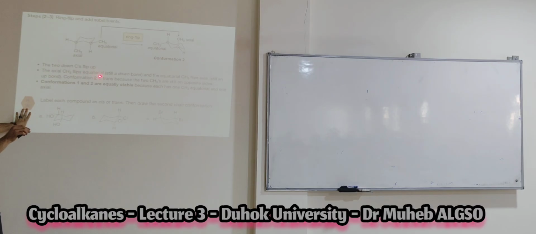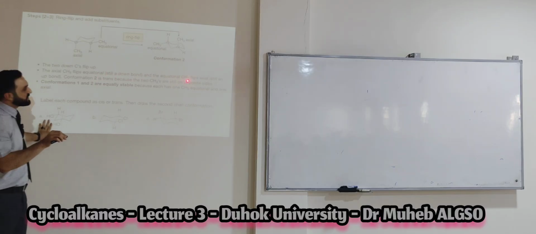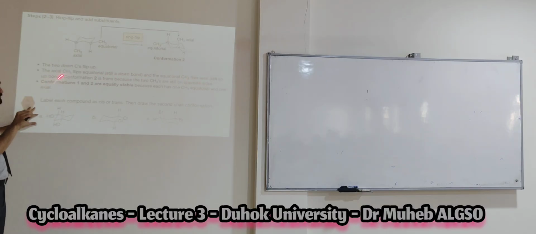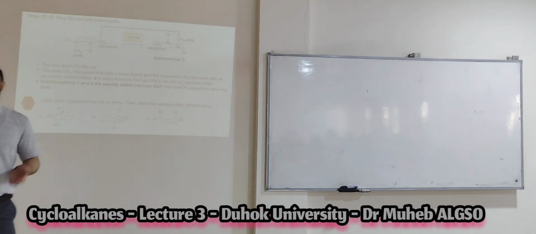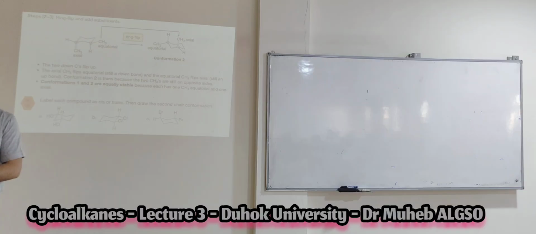Now, the axial CH3 flips to equatorial, still down to the bond, and the equatorial CH3 flips to axial, still up to the bond. Okay, up to the conformation 2 and 1. Conformation 2 is trans because the two CH3 are still up to the side. Conformations 1 and 2 are equally stable because each has one CH3 axial and another CH3 what? Equatorial. So is either one more stable, this or this? Both of them the same, because one axial, one equatorial. Okay, but 1 to 1 there is no difference.